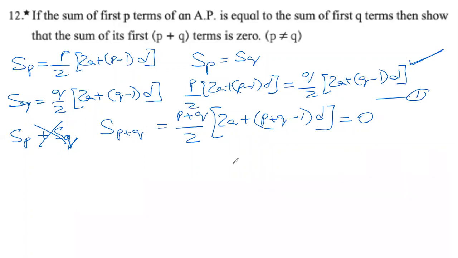That's what we have to do. The only thing that you need to be very careful about is that the sum of the first p plus q terms is not Sp plus Sq. Be careful. क्योंकि Sp और Sq में Sp भी है. So we will not just add them, we will use the formula.